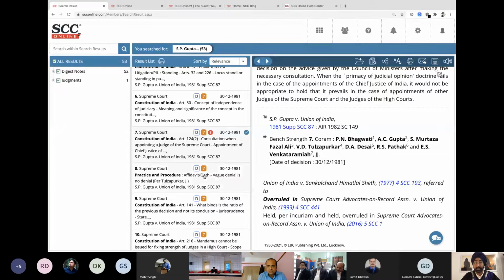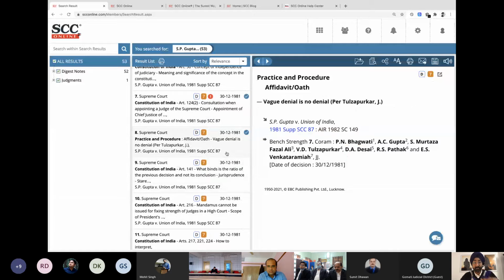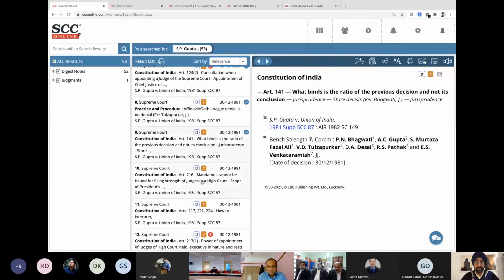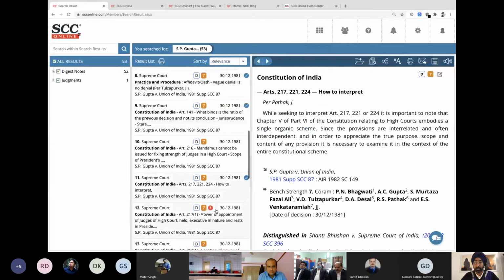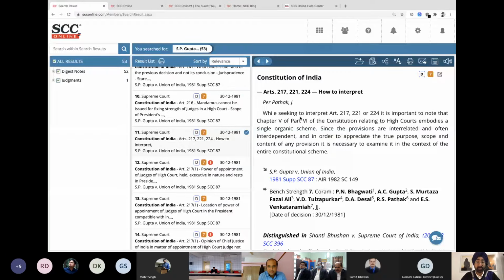So that's good enough. If I go to the next point, it says only Justice Tulzapurkar has spoken on this point. Let's pick up another one. Now if you see, it says Article 217, 221, 224, how to interpret. Only Justice Pathak spoke on it, and his view is given over here. So we do not have to go through the full judgment to see what has been said on one particular topic by different judges. You can simply go to this and get the point-wise analysis in one place.